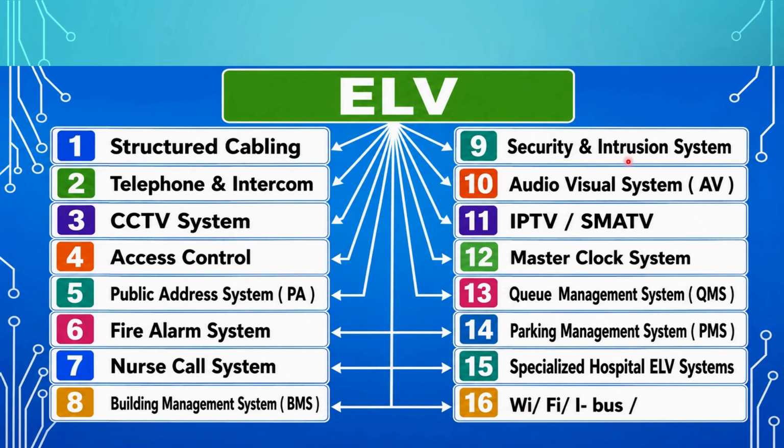Security and intrusion, which includes burglar alarm, motion detectors, glass break sensors, all come under the security and intrusion system. Audio visual system, which everybody is aware of, the TV system, master clock system, queue management system, which mainly comes in hospitals. Parking management system, then specialized hospital ELV systems, Wi-Fi and iBus system, the latest requirement for mobile phones, and all those things come under ELV, the extra low voltage items.